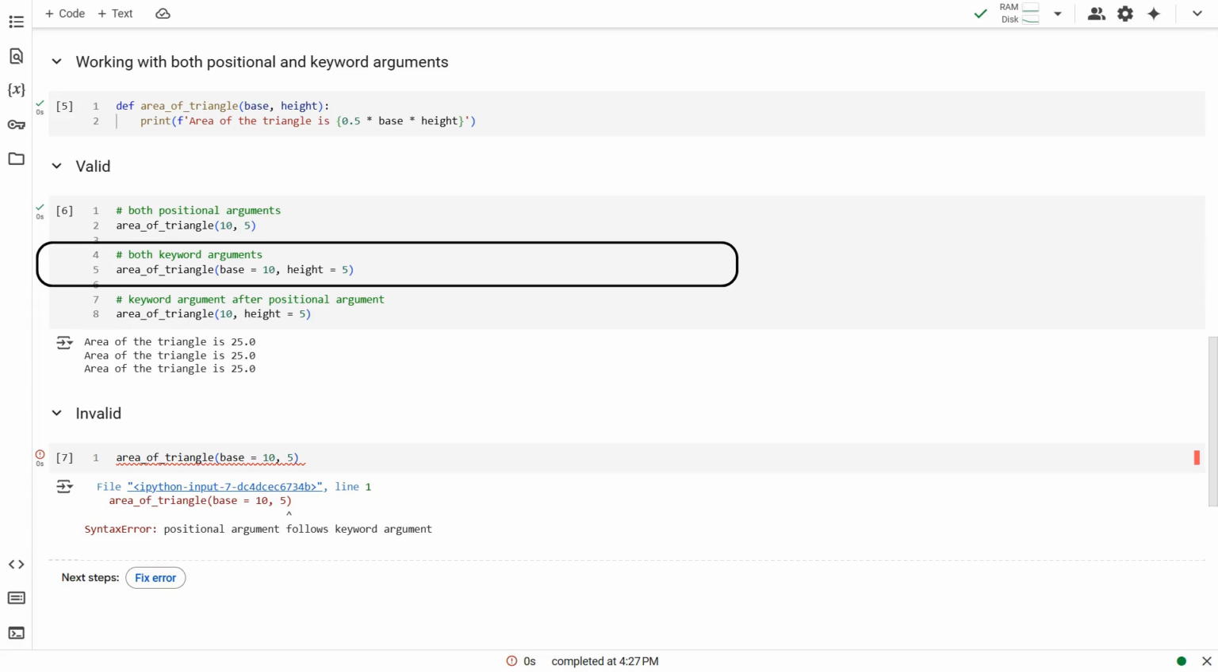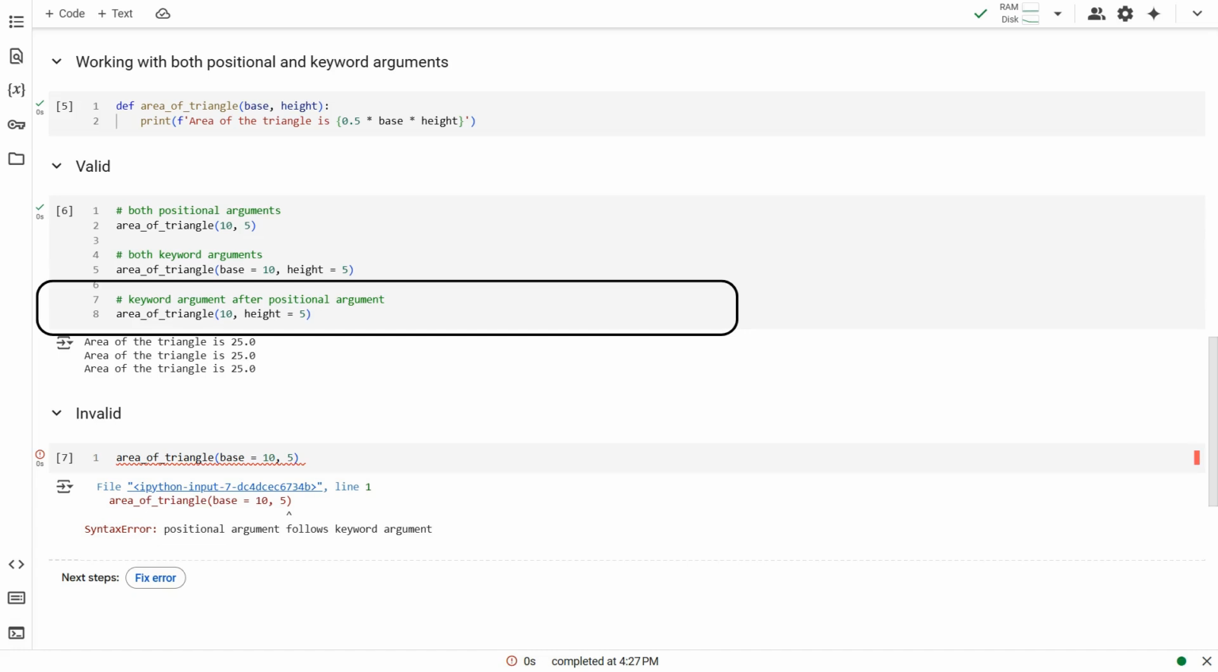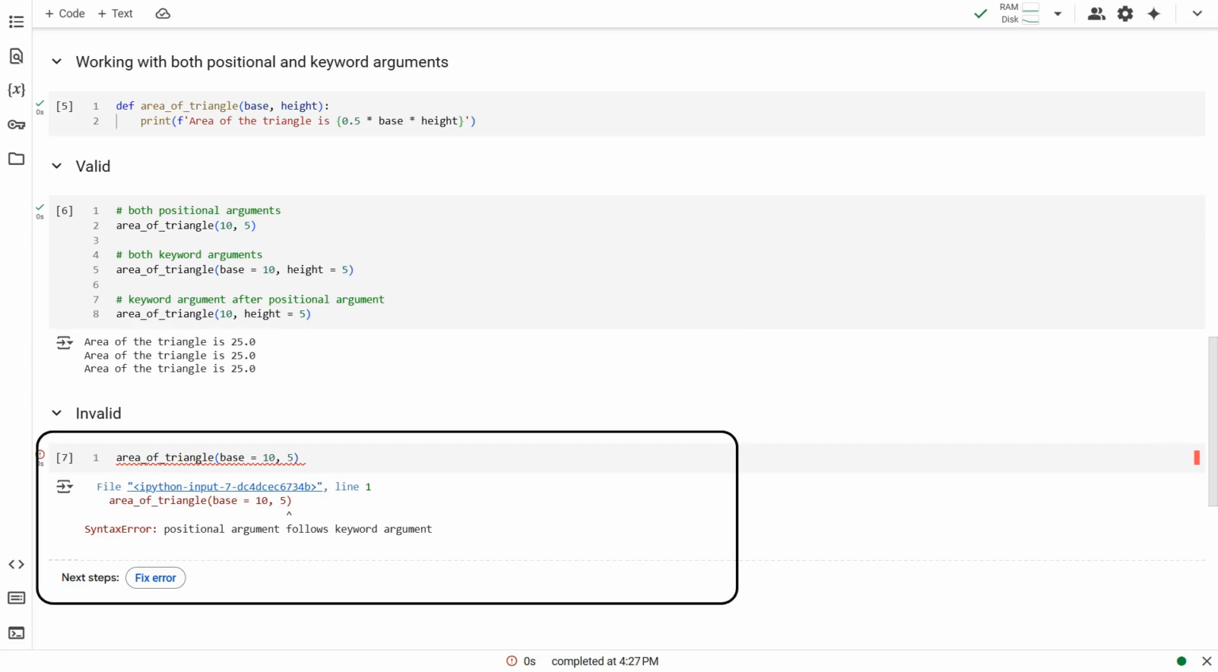Or, they can both be keyword arguments. Or, a combination of both positional and keyword arguments, provided that the positional argument comes first. However, if the keyword argument precedes the positional argument, it causes a syntax error.